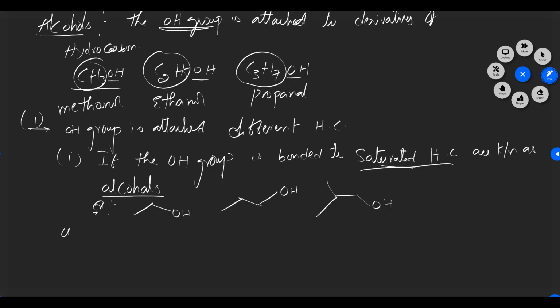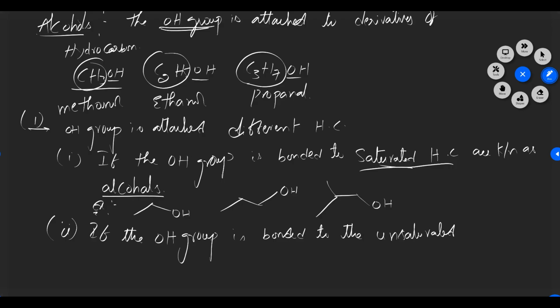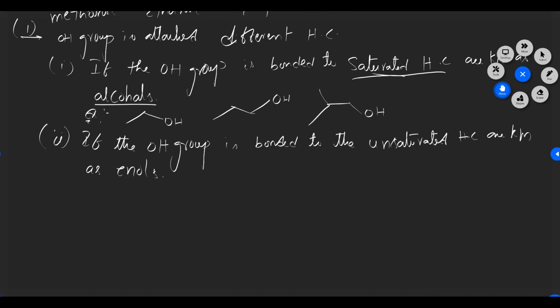If you take the second type, if the OH group is bonded to an unsaturated hydrocarbon, they are known as enols, not ethers. What is the meaning of enols? How can we say these are called enols?